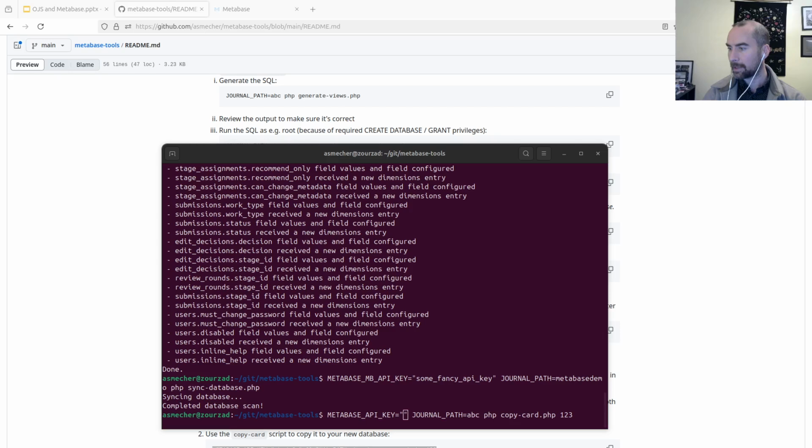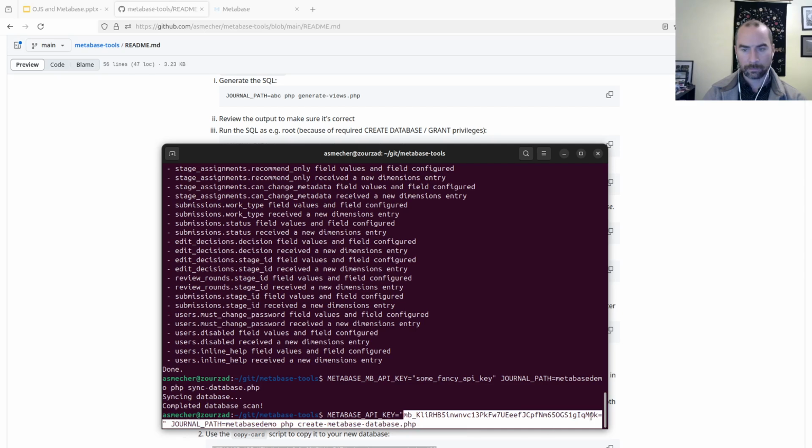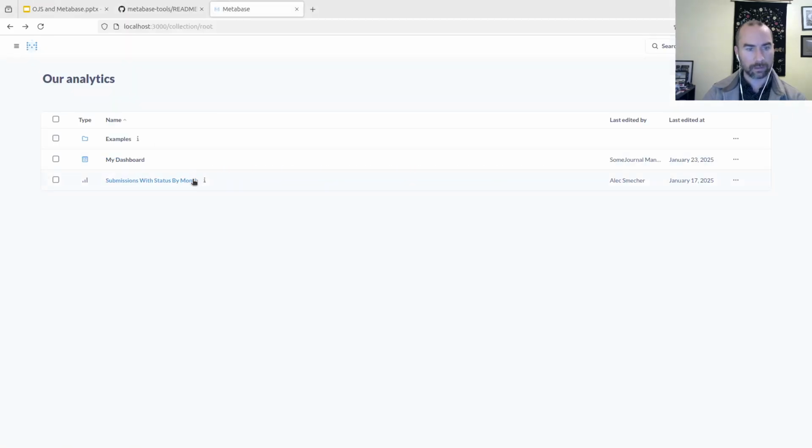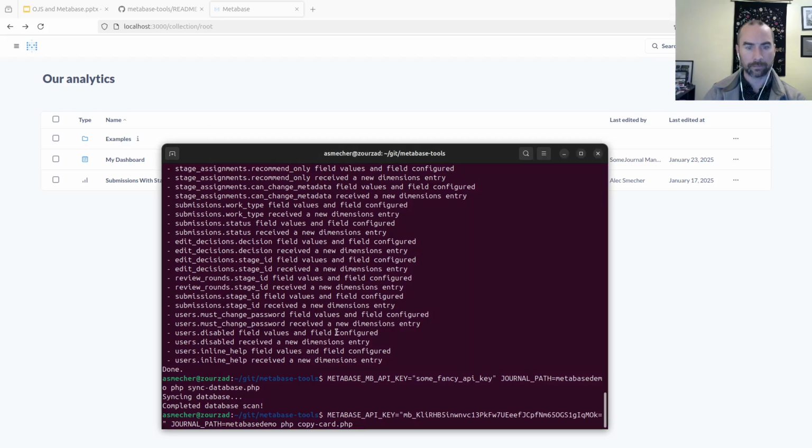I've lost my API key. It's here somewhere. Just get it from before. There we go. There we are. Give it the right demo name. And the ID was 82, I think. 82, that's correct. Okay.